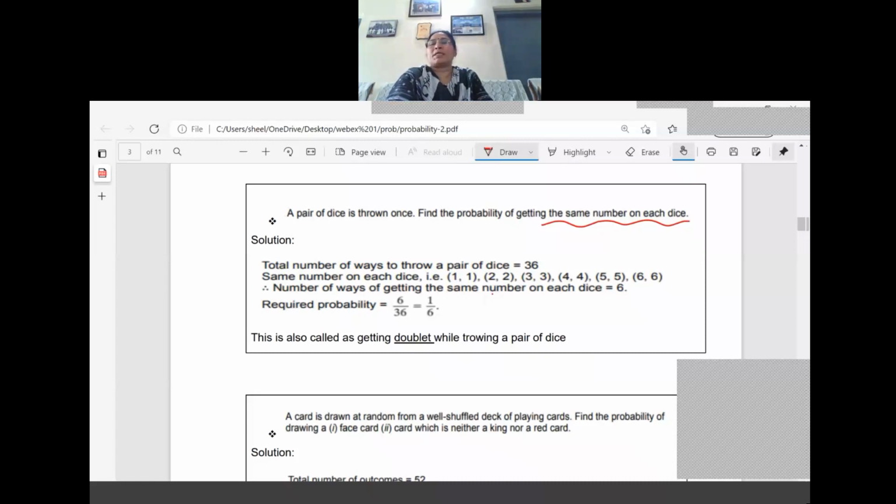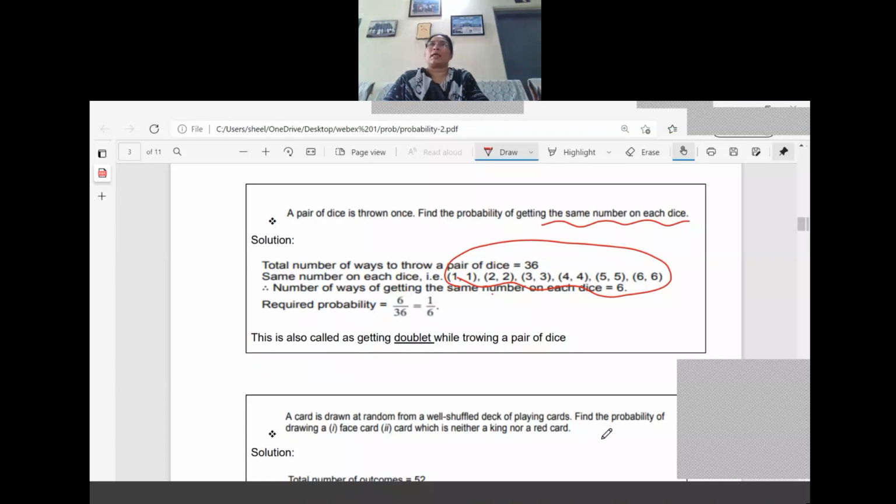In the same way, what is the next one? The first die is showing 2, and the second die is also showing 2, right? Then the first die is showing 3, and the next is also 3. Like that, 4, 4, 5, 5, 6, 6. Now we got the list favoring our question. How many are there? 6 are favoring out of 36. Last class we listed 36 outcomes when a pair of dice is thrown, so we have used that. Out of 36, 6 are favoring. So 6 by 36, which is equal to 1 by 6.